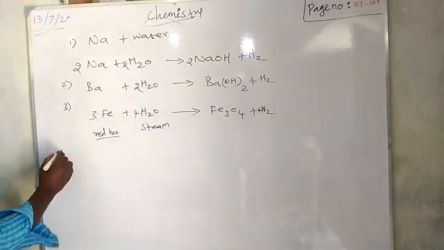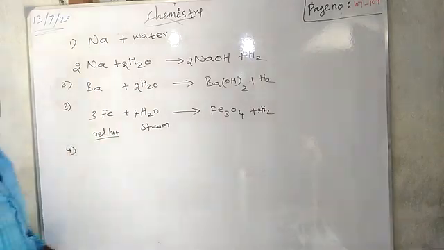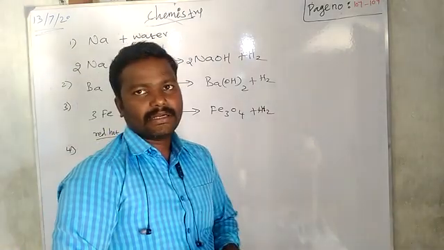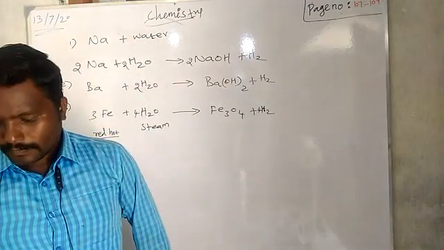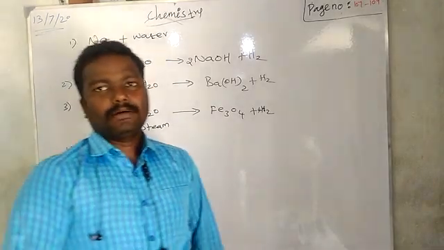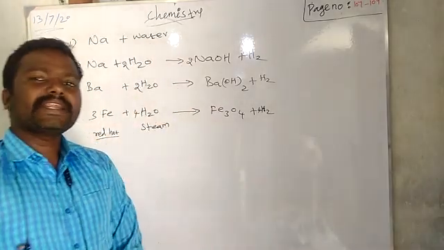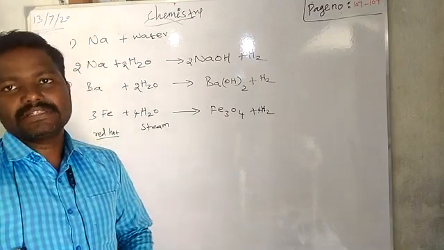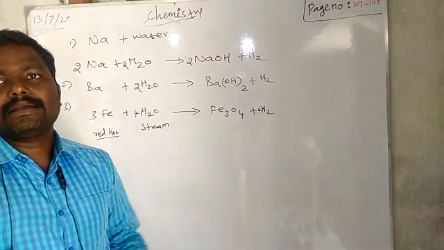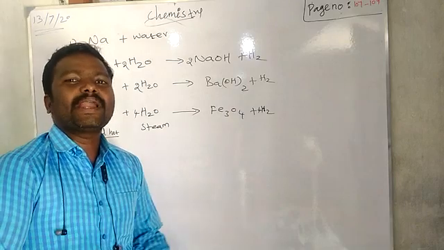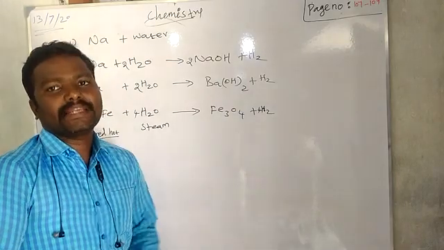Then it can react with other metals like lead and copper. It is decomposed on white heat. What do we mean by white heat? Red hot we will say, no, but lead and copper, if you heat them, become white. That's why they say white heat.